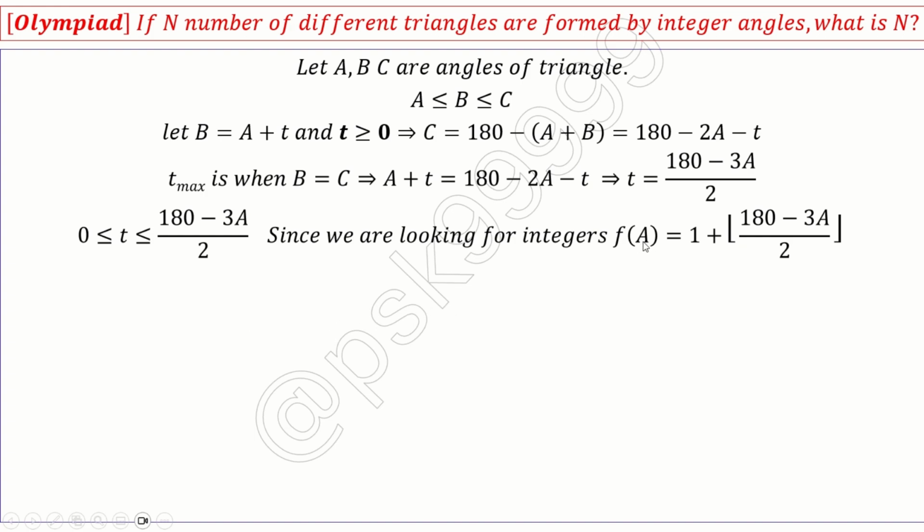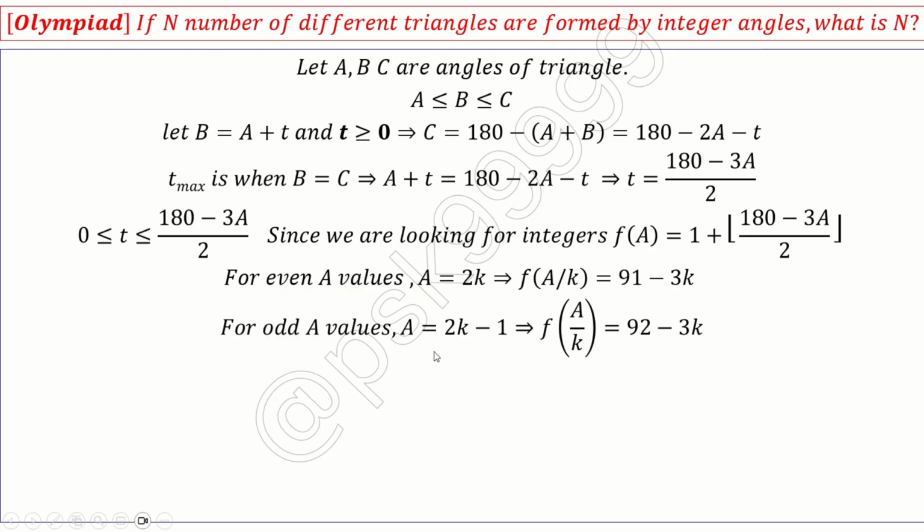We consider angle A as even and odd. That's a very simple way. For even A values, which is A equal to 2k, this will become 90 minus 3k, because 180 by 2 is 90 and A is 2k, then plus 1. So 91 minus 3k. And for odd values of A, A is equal to 2k minus 1, and it will become 92 minus 3k. You substitute, you will see, you will get 92 minus 3k. Now I have an even function and an odd function. So what is my total combined function? The combined function is simple, the sum of these two: 183 minus 6k.